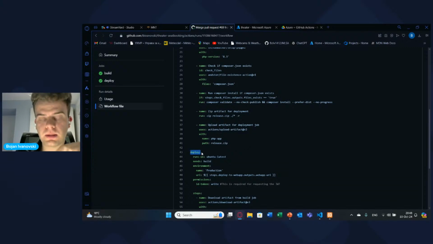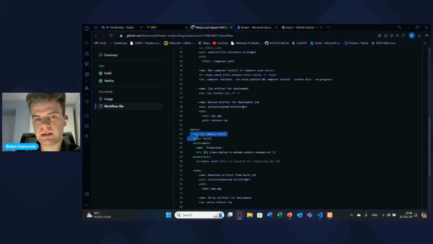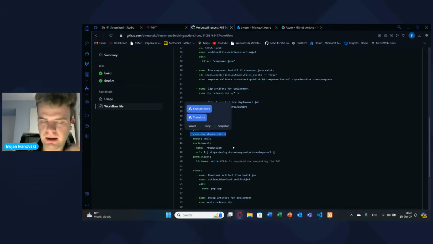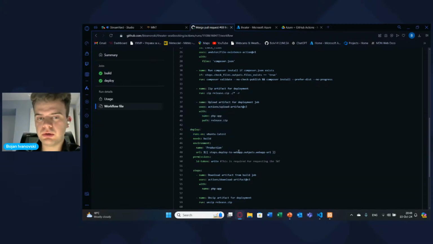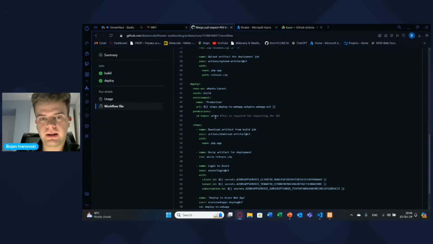After that, the deploy job says, okay, I'm running again the Ubuntu latest. The environment is now production. The permission says you can write on this part, so you have permissions to write, to change files.